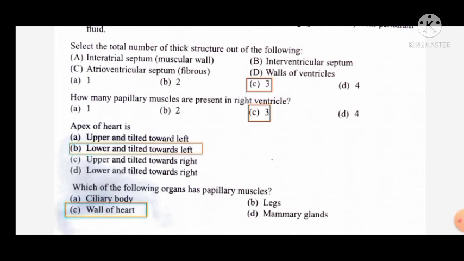This is all about today's session. In the next session, we are discussing more MCQs which are important for NEET.